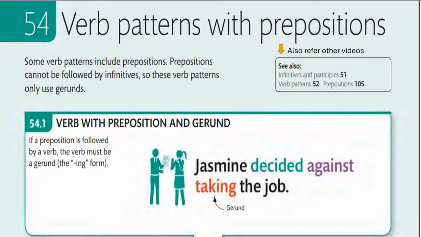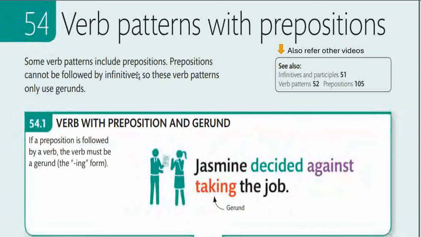The verb patterns with prepositions. Now there are certain constructions which have certain verbs followed by a preposition, and when you have a preposition after that, you are allowed to use only gerunds. Gerunds means ing verbs. Let us begin.